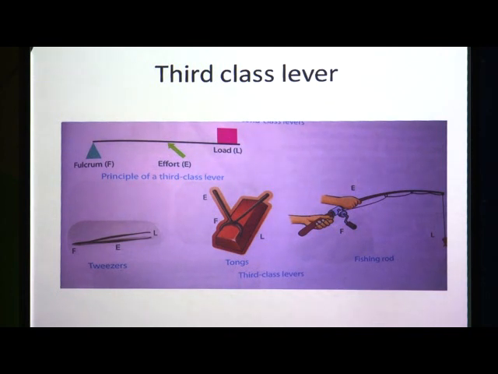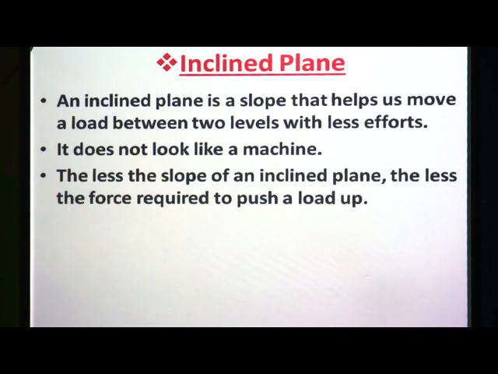So, afterwards we have to study the second type of simple machine, that is an inclined plane. But keep in mind that an inclined plane is a slope, and that helps us to move a load between two levels with less effort. What is meant by an inclined plane? An inclined plane is a slope that helps us to move a load between two levels with less effort. But keep in mind that it does not look like a machine, but it works like a machine.